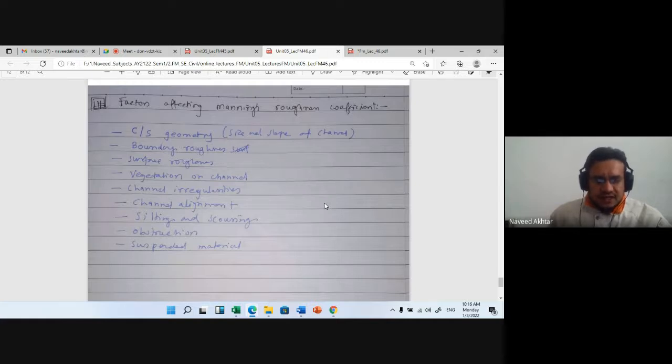And suspended material which flows through the canal also affects the Manning's roughness coefficient. So these are the factors that will affect the roughness coefficient of the channel. I will not write down the details of each of these. You can write down below the factors affecting surface roughness, surface irregularity, vegetation cover, and all details are available. If you have any doubt, you can ask me, if you are not sure about any of the terms in this.